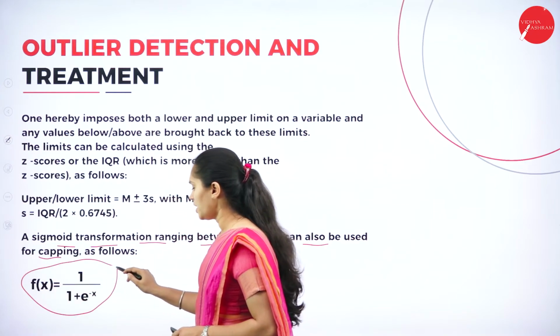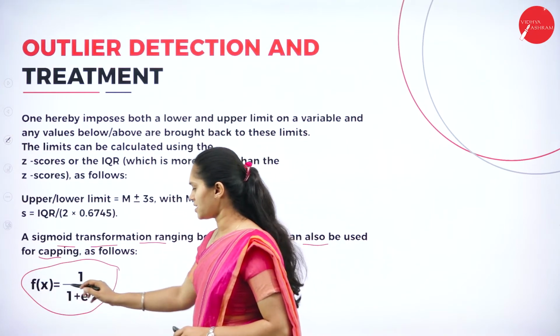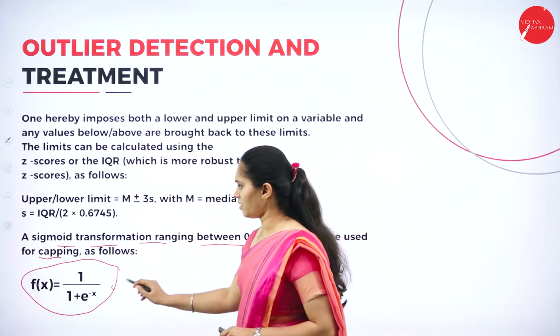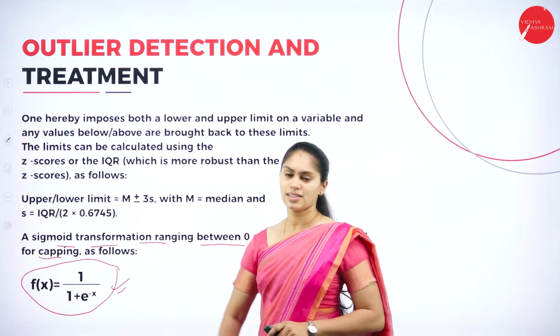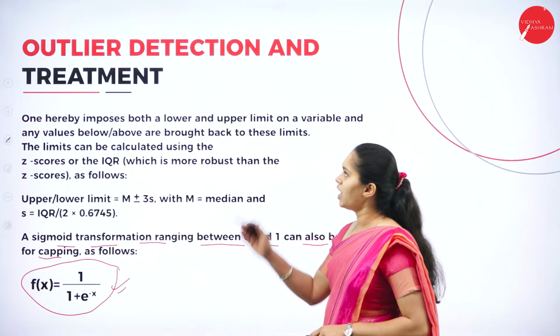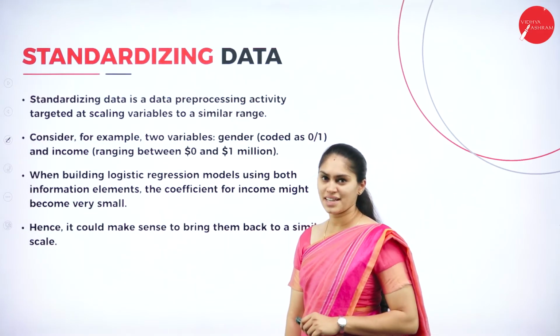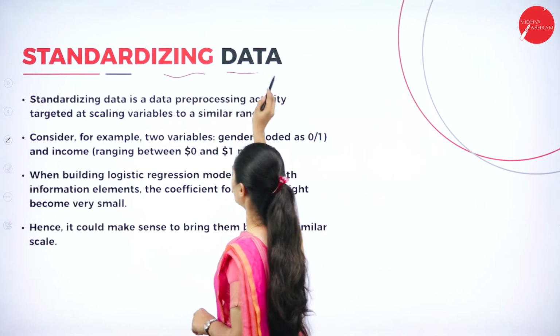So we are going to use this formula, that is f of x is equal to 1 by 1 plus e power minus x. This method will be used in order to do the capping. This is regarding outlier detection as well as the treatment. So now we'll see the next topic, that is standardizing data.